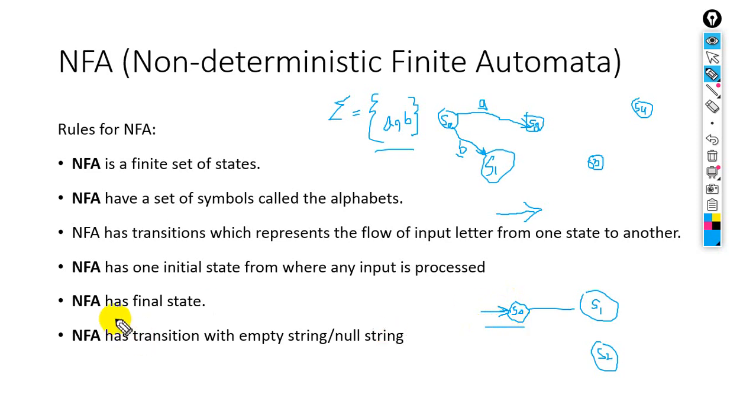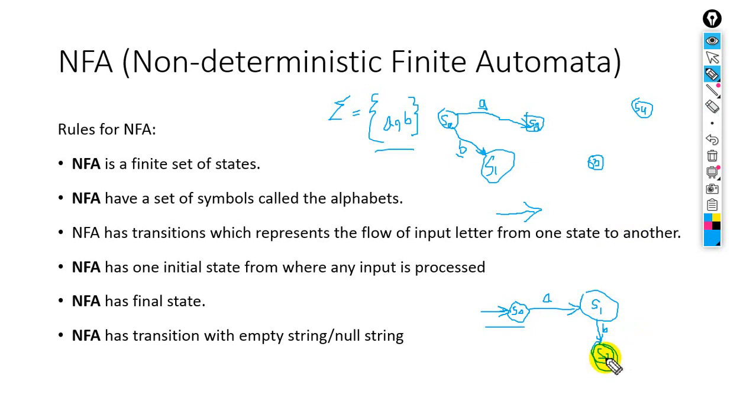Next, an NFA has a final state. For example, the input starts from here, A is an input, then B is an input, and here the machine finishes. The final state should be represented by a double circle, and inside the double circle there must be a state name.